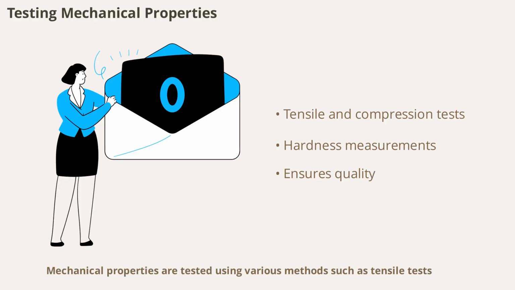Mechanical properties are tested using various methods, such as tensile tests, compression tests, and hardness tests. These experiments provide data on how materials behave under different loads, guiding engineers in material selection and quality control.